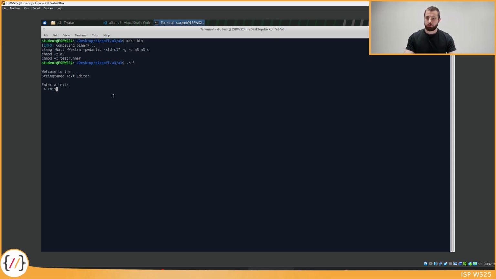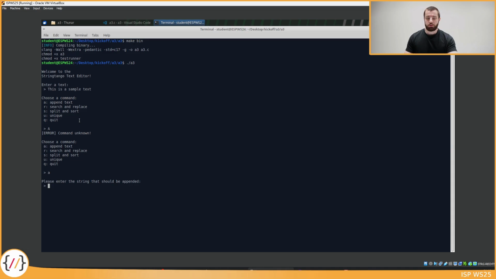This is a sample text, and then the user is shown a list of commands that are available. I will show you each command individually, and if you want to select a command, we need to just type in the letter next to the command. As I mentioned earlier, the user input is case sensitive, so if I wanted to select the append text command now, and I type in an uppercase A, this will not work because this is not recognized as a command. But if I type in lowercase a, confirm with enter, this now starts the append text sequence.